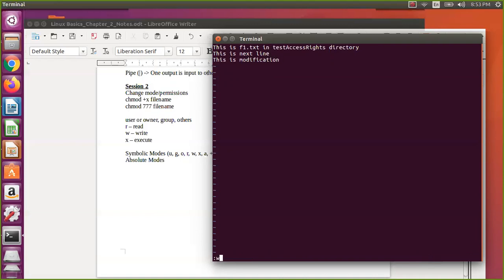Okay, I'll just say I will try to modify. It will not allow actually. Okay, it will not allow. But since we have given the override, it is allowed. Why? Because you are the owner and you are overwriting it. You cannot do that if you are not the owner.